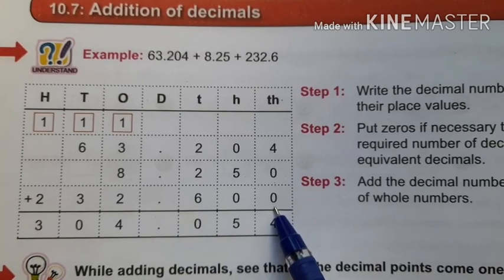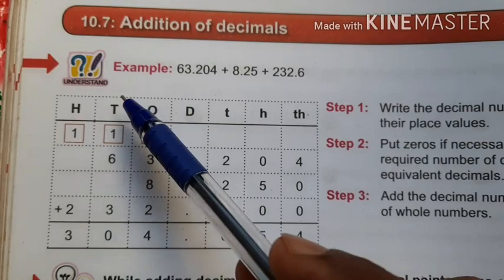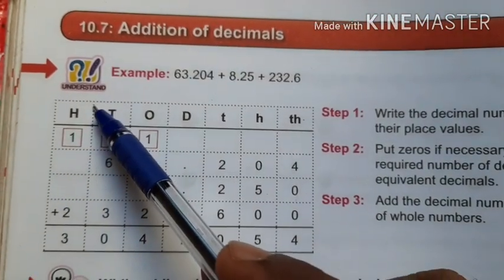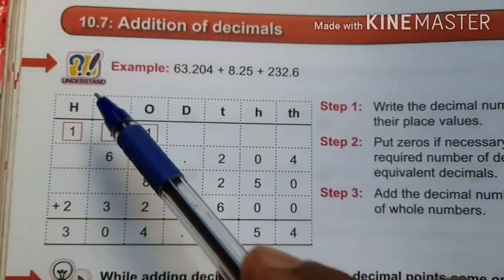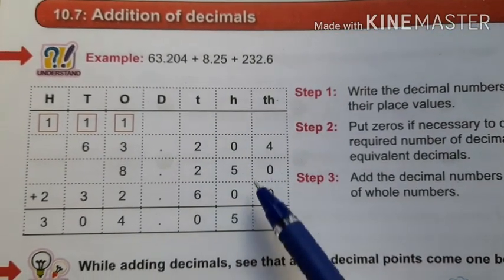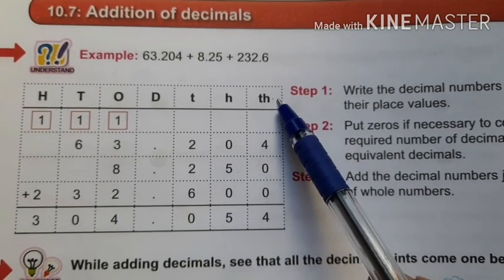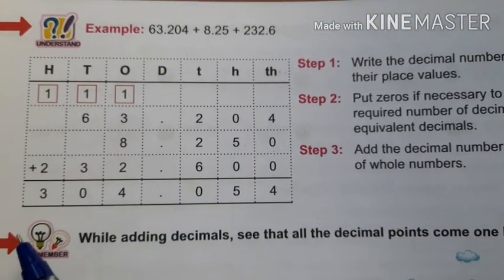232.600 is a decimal number. Here 2 is in ones place, 3 is in tens place, and 2 is in hundreds place. Okay. And 6 is in tenths place, 0 is in hundredths place, and this 0 is in thousandths place. Okay.